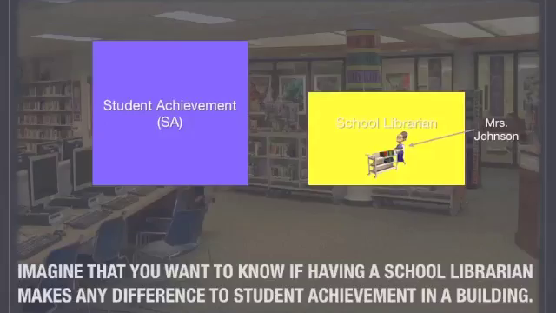This TAC is about partial and semi-partial correlation. Specifically, what are they, and why is partial correlation always bigger than semi-partial correlation? Imagine that you want to know if having a school librarian makes any difference to student achievement in a building.